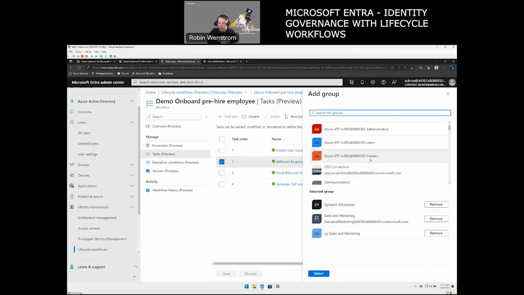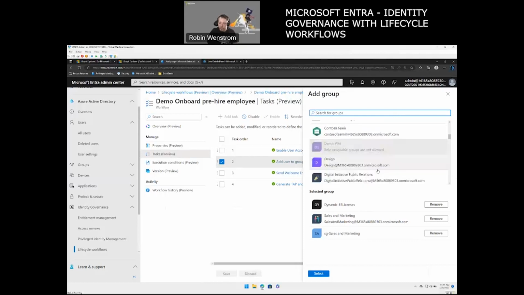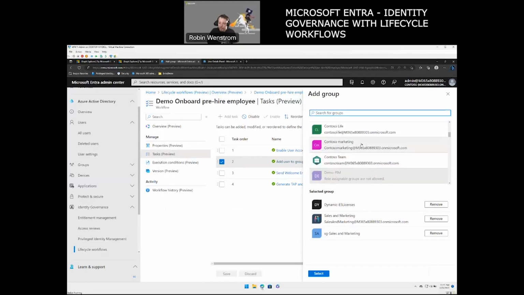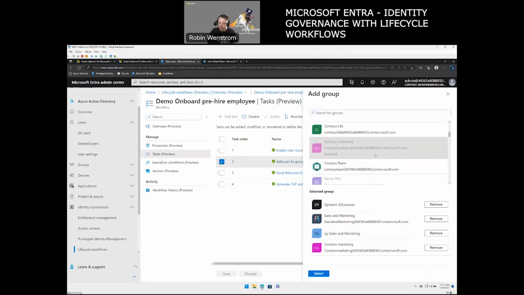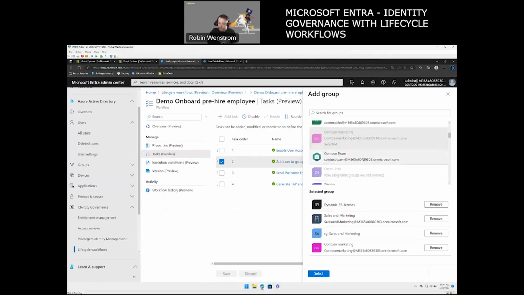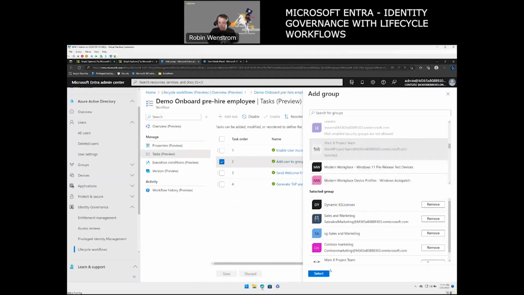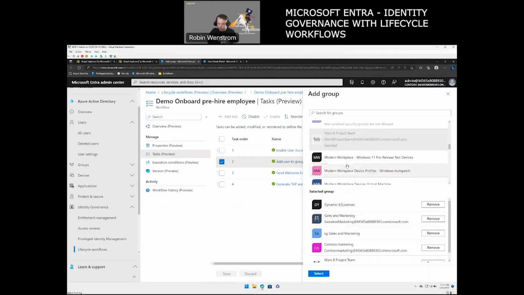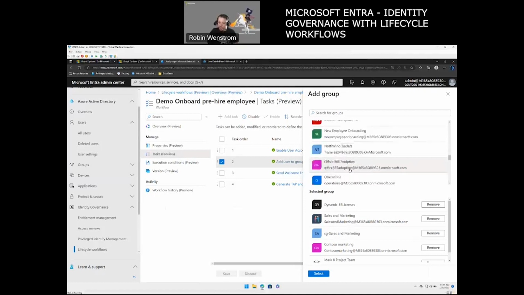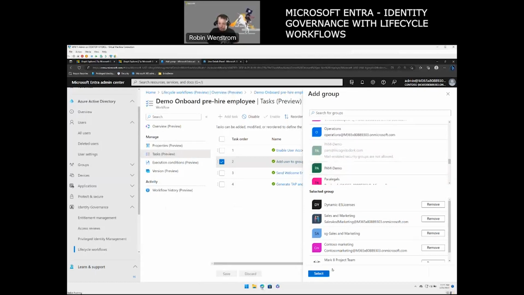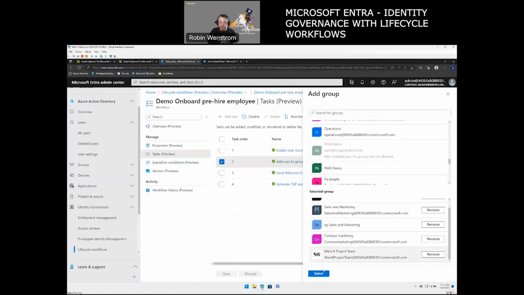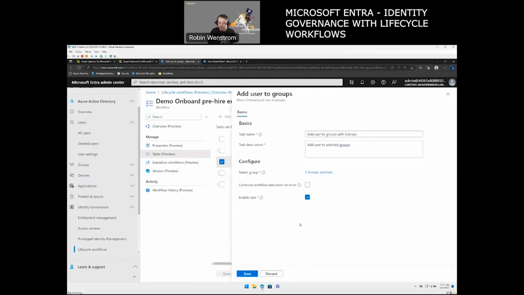And then if I want, I can actually add him to other groups as well. So say, I want to make sure he's part of the Contoso marketing here, so he gains access to a little bit more there. And I want to make sure that he is part of the Mark 8 project team because I believe he's going to be useful there. And you see, I have a bunch of other groups that I could use and add, but I'm quite happy with these choices right now. So I'm going to select those.